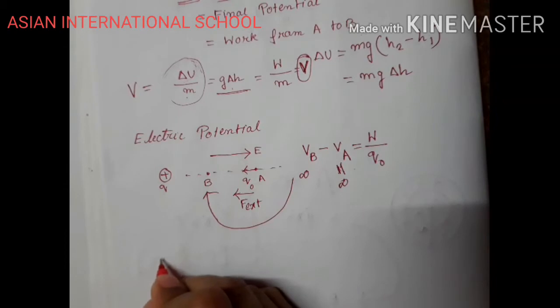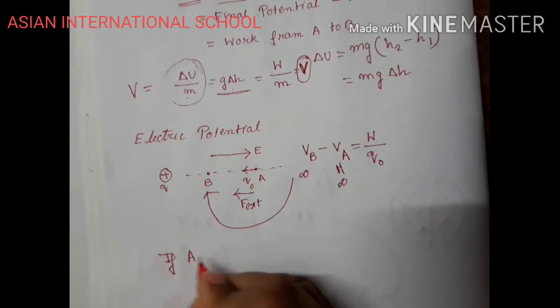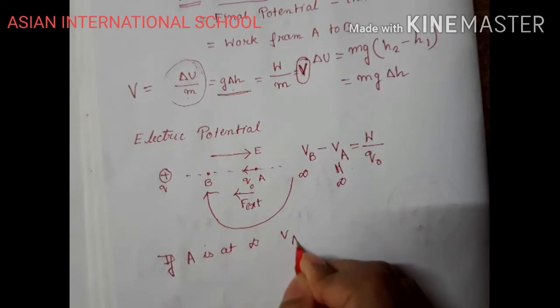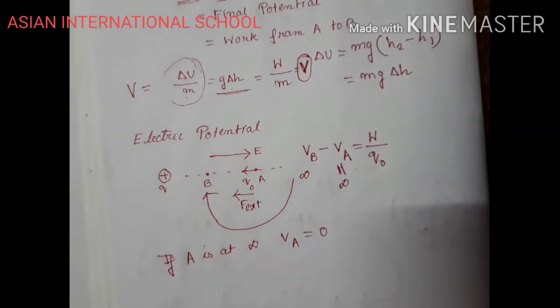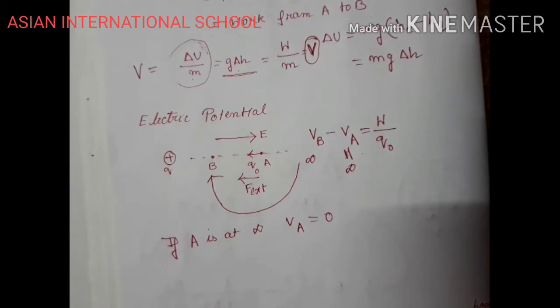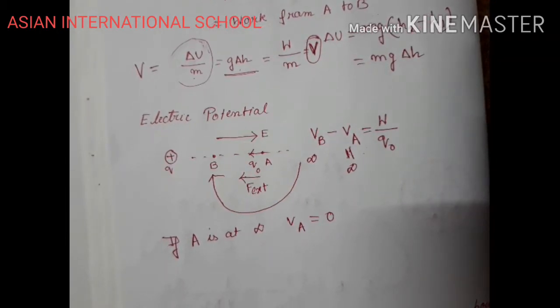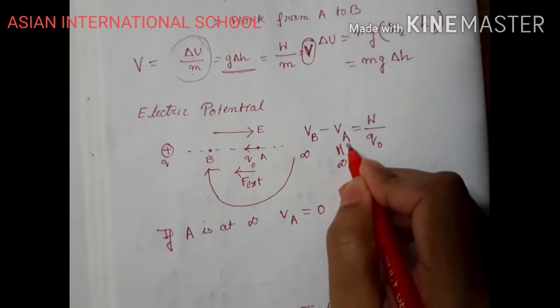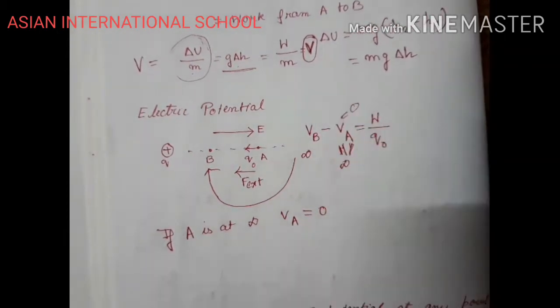Okay, if A is at infinity, then VA equals 0. This is an assumption which we have made. This is a way of defining the word potential. So this A lies at infinity, so VA equals 0.